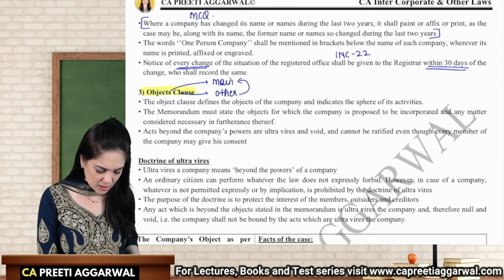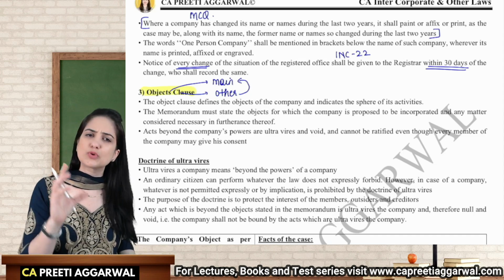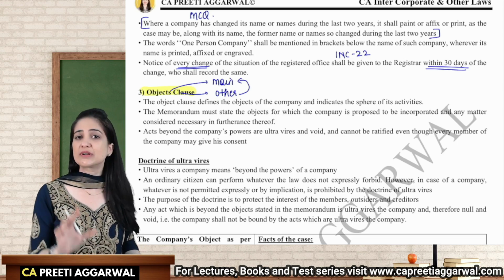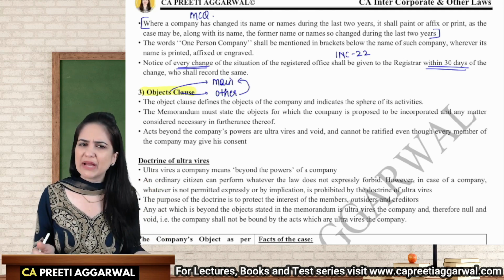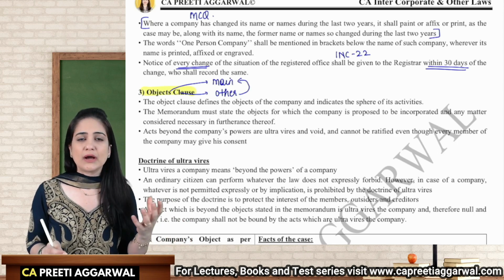These other objects are required to fulfill the main objects of the company. The company can enter into only those contracts which are authorized by the memorandum. Anything beyond the object clause will be considered ultra vires and void. The company will not be liable. Then who will be liable? You can hold the officers, the directors who are entering into that contract personally liable.